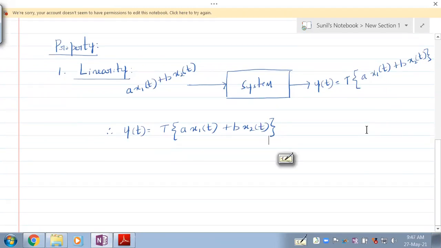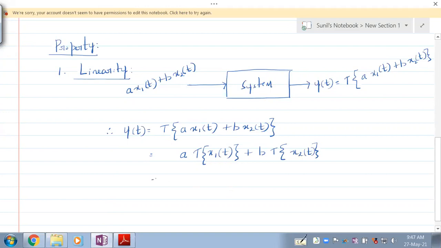Understand this? Now linearity says that if a scalar is associated with the signal, then the scalar can be kept out and the transformation can be applied only on the signal, and the second scalar also can be kept out and the transformation can be applied only on the signal.